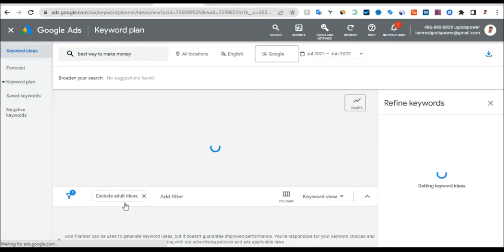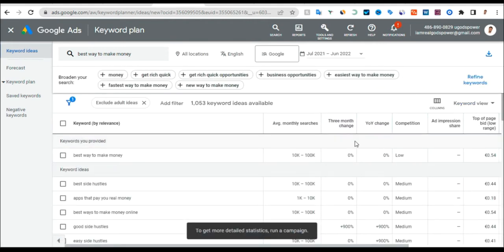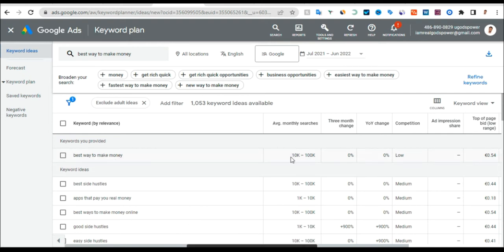Once you click on get results, we are trying to check if this keyword is a low competition keyword, and if it's changing each month. Has it changed last month, or the last 2 months? We just need to see if this keyword is changing or not. As you can see, this "best way to make money" is getting roughly 10k to 100k average monthly searches worldwide, which is a lot.